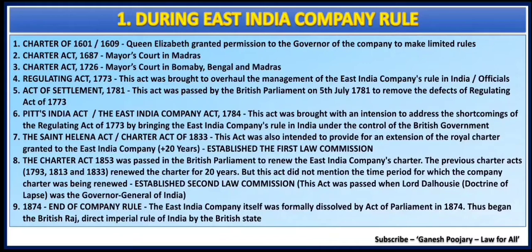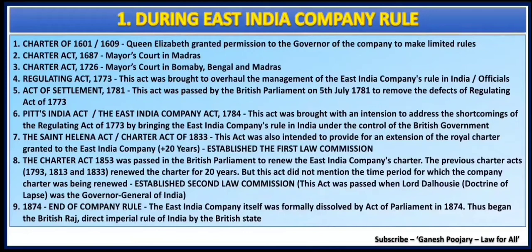And after that everything was going good, but by the year 1773, the British government felt that the East India Company was taking a lot of control over Indian territory, so they brought the Regulating Act 1773 to control East India Company's rule in India, as well as to control the officials of the East India Company.